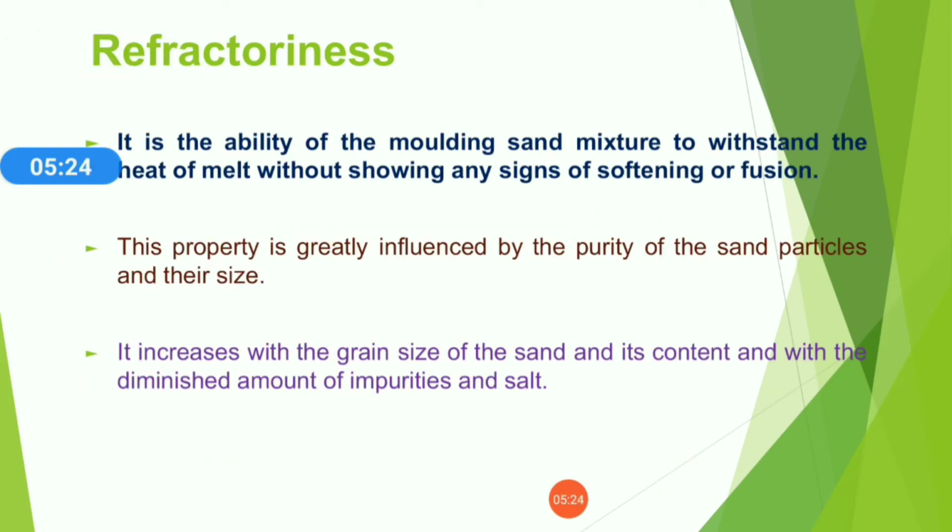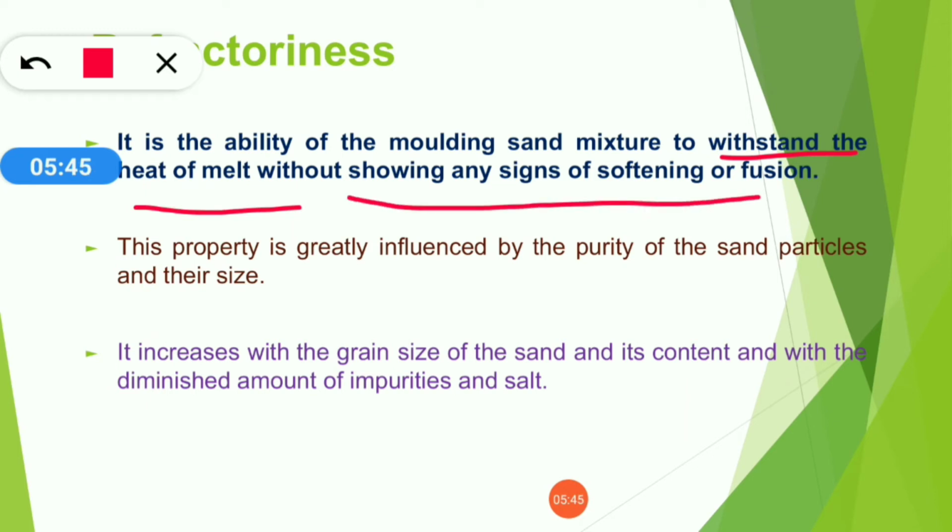Now refractoriness. Refractoriness is the property to withstand high temperature. It is the ability of the molding sand mixture to withstand the heat of the melt without showing any sign of softening or fusion. It means your mold wall or molding sand must withstand very high temperature without any sign of softening or fusion,